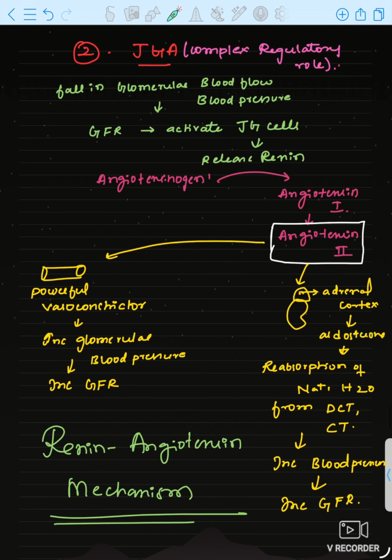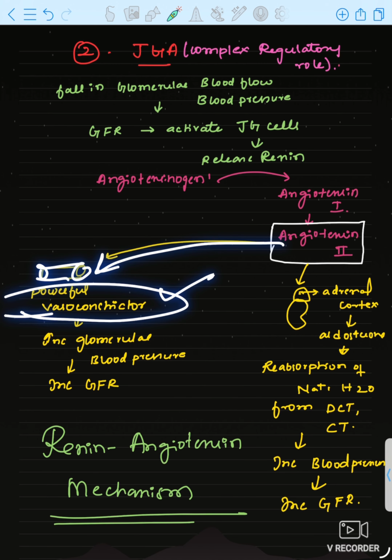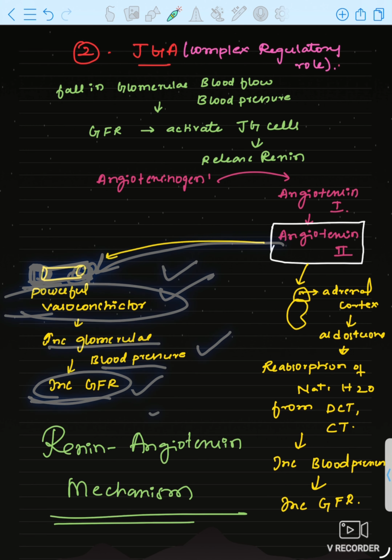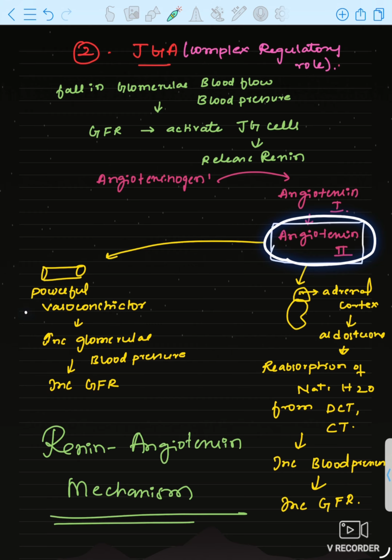It will go and act on the blood vessels as a powerful vasoconstrictor, constricting the blood vessels so much so that glomerular blood pressure, blood flow, and GFR will increase. Angiotensin 2 is a powerful vasoconstrictor, and it will also act on the kidney.